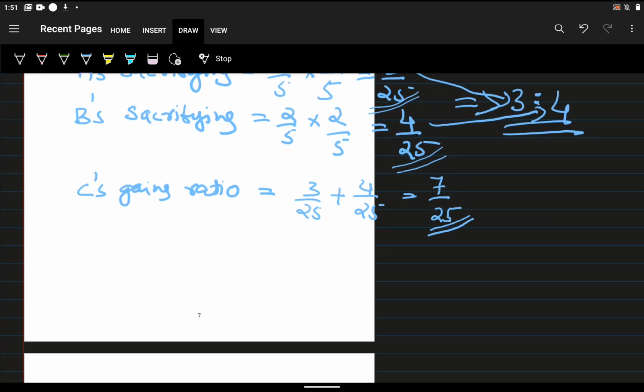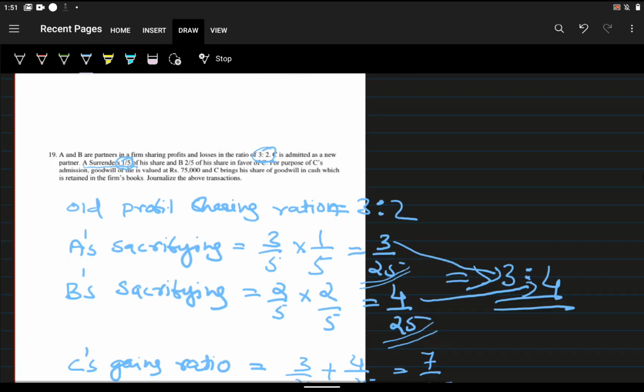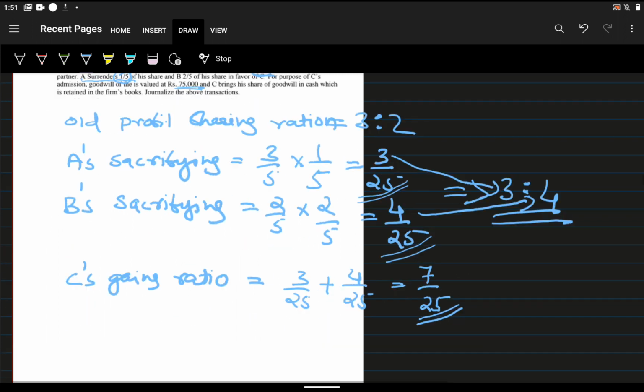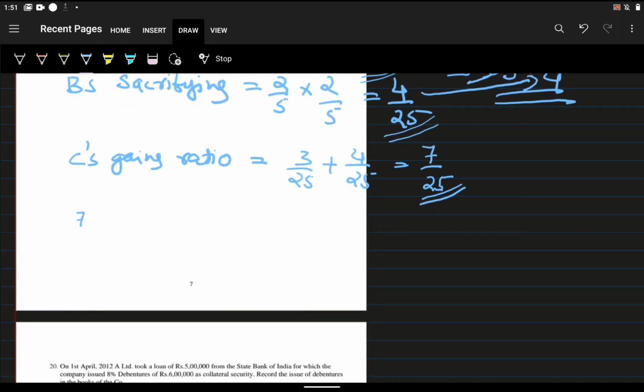Now we want to find how much C has to bring as goodwill. Here it is given that the total goodwill of the firm is 75,000. So how much should C bring?